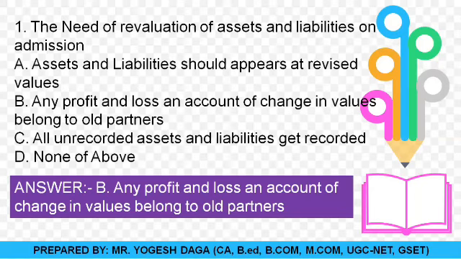Why? Because we are doing the revaluation of assets and liabilities so that if there is any increase or decrease in the value of assets or liabilities, whatever the profit, it will be distributed to the old partners, so that after the coming of the new partner or after a change in the profit sharing ratio, the assets will be shown with the new value and profit sharing will be with the new ratio. So till then, if there is any revaluation, it is to be distributed to the old partners only. Okay, so this is the correct answer.